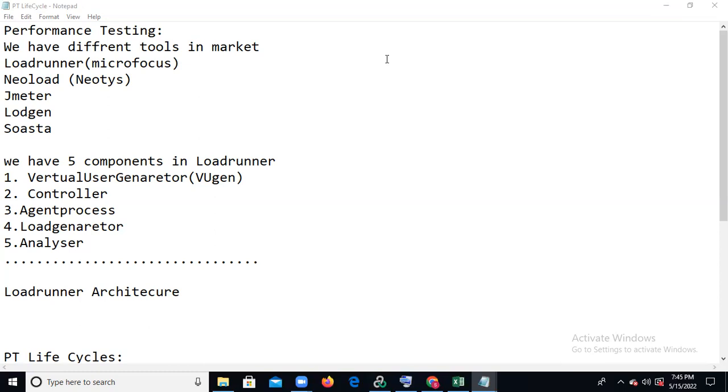LoadRunner is one of the very important tools. From a training point of view, we can give training on LoadRunner and JMeter. I will give training on these two tools. We will start with LoadRunner, and after LoadRunner is completed, we can move to JMeter, because nowadays some small companies are also asking for JMeter. That is why I give knowledge of both LoadRunner and JMeter.